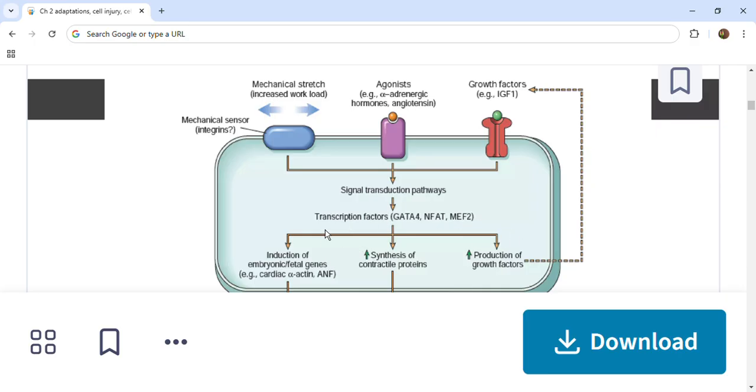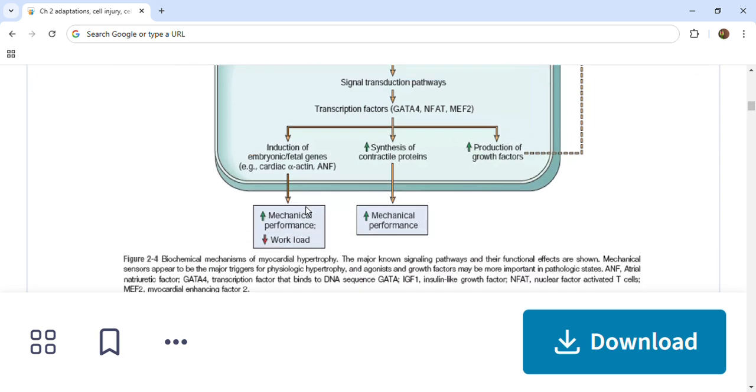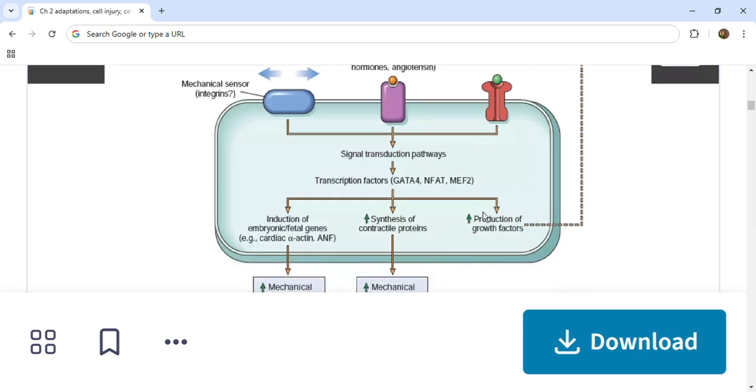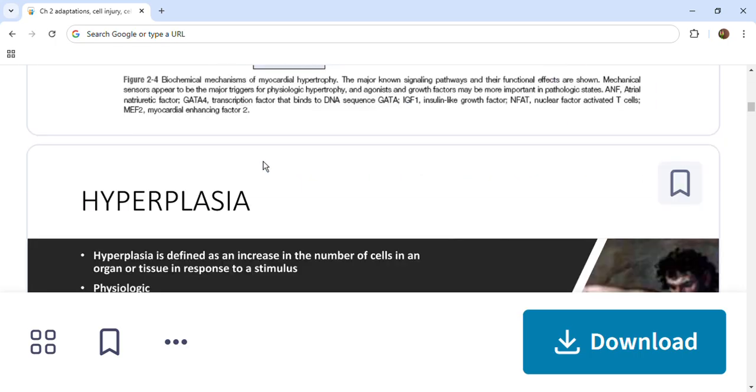They will increase the expression of genes that encode more muscle proteins. Due to these transcription factors, there is an induction of embryonic or fetal genes. So due to this induction, the synthesis of more contractile proteins and the production of more growth factors, it leads to increased mechanical performance against the increased workload. A growth factor, as an example, is IGF-1, which is insulin like growth factor 1. This gets stimulated. As a result, the cardiac muscle undergoes hypertrophy. This is the simple mechanism of myocardial hypertrophy.